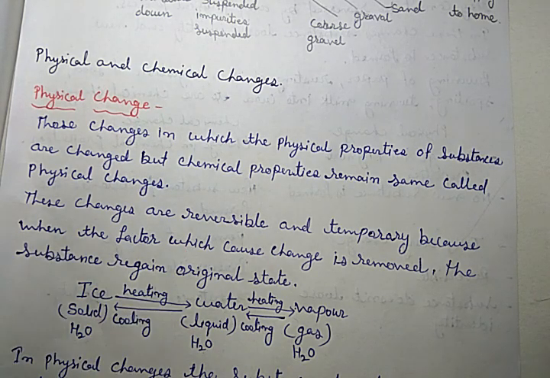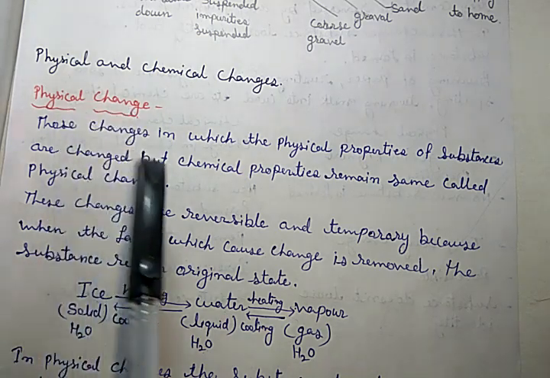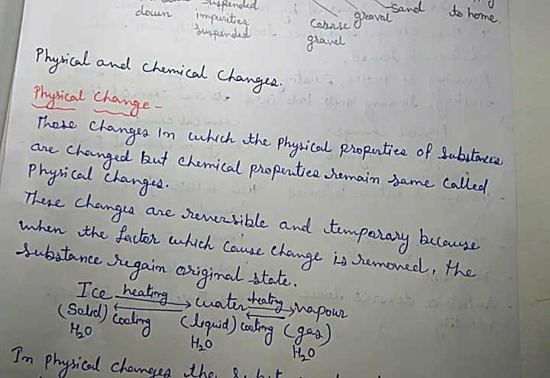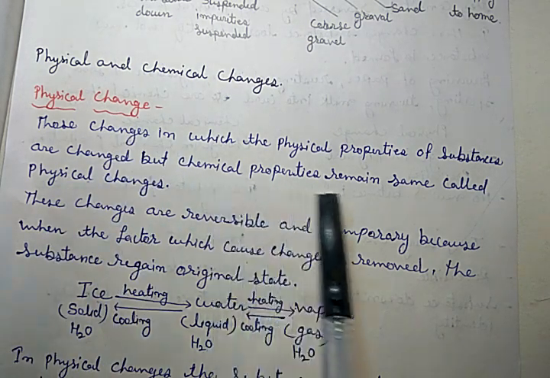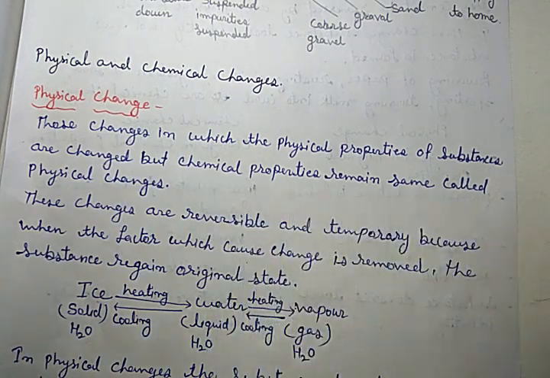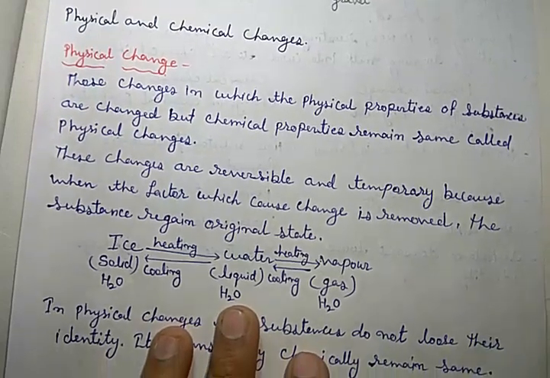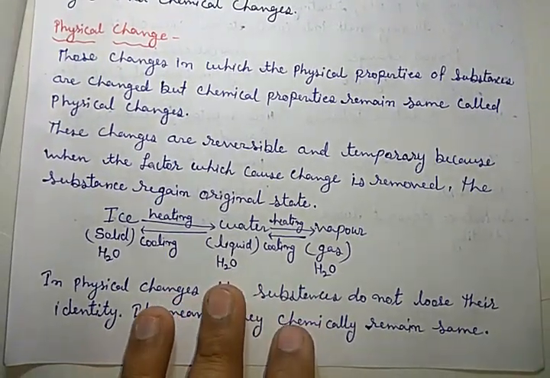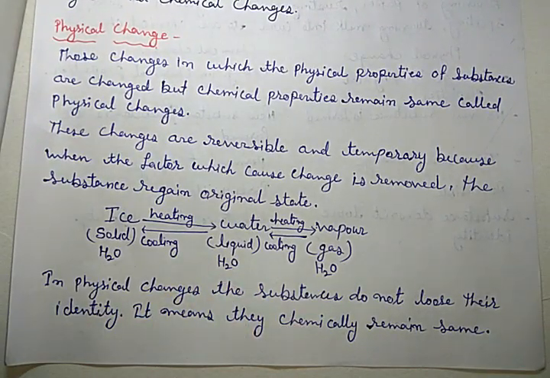If we consider its definition, then we can say that those changes in which the physical properties of a substance are changed, but chemical properties remain the same. The chemical property, that means chemical composition, remains the same. Only the physical properties are changed.